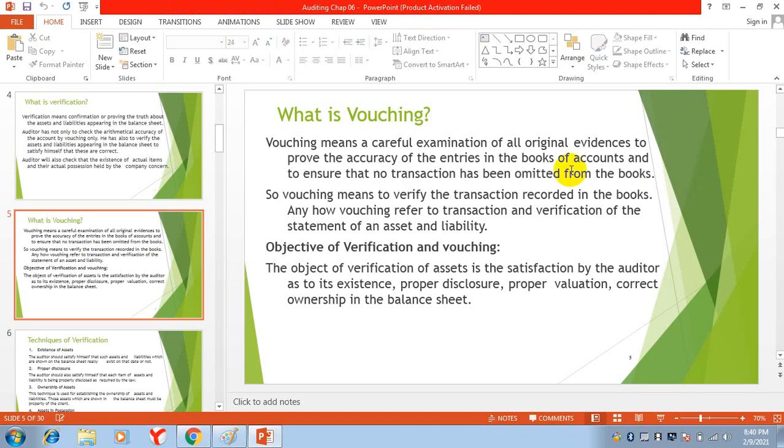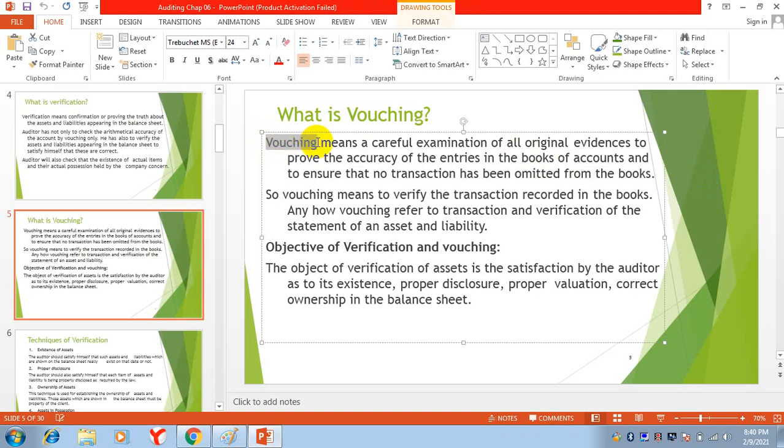So vouching is concerned with vouchers. Checking the vouchers, checking the original evidences for the arithmetical accuracy of the books of account, for the accuracy of the entries in the books of accounts. So vouching means to verify the transactions recorded in the books.